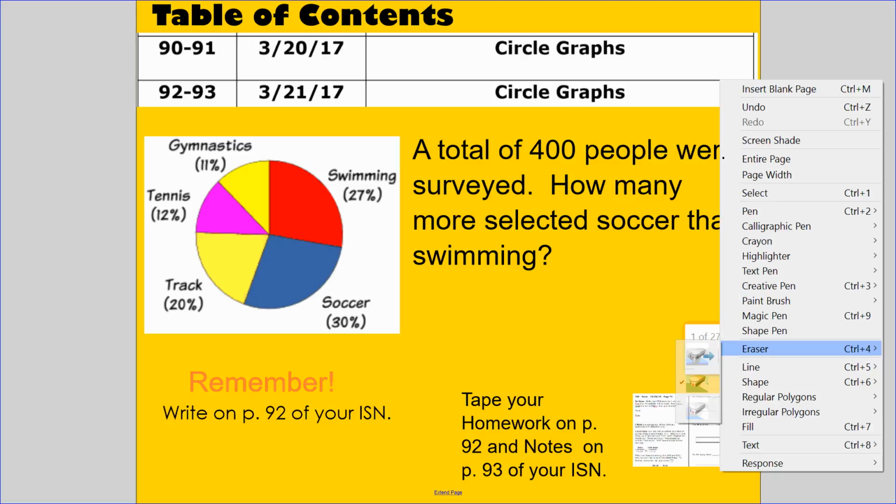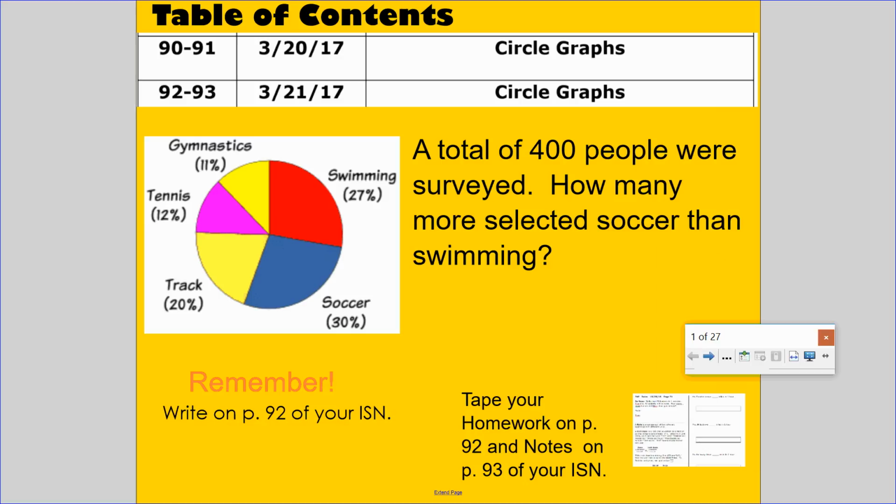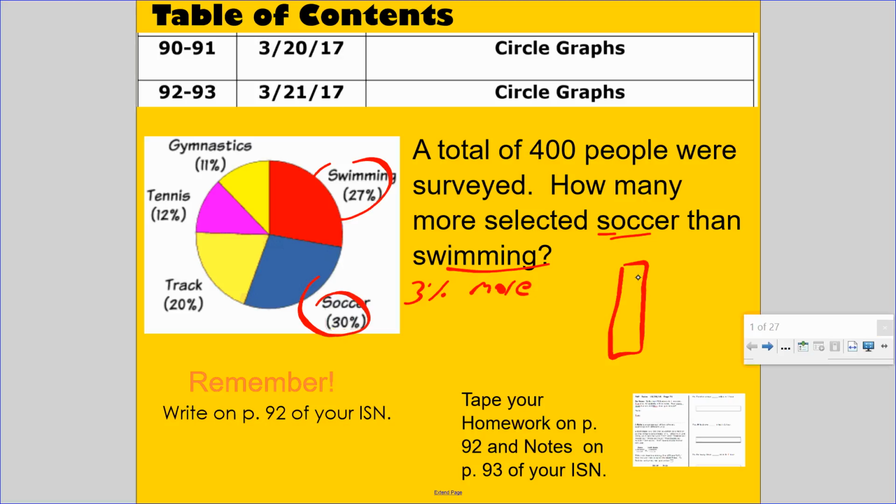So let me get my pen. How many more selected soccer than swimming? Well, here's soccer and swimming. Soccer is favored by 30% of those who were surveyed, and swimming was favored by 27% of those who were surveyed. So 3% more prefer soccer than swimming. I need to draw a percent bar. This is what I'm more comfortable with. So 3%, that's like a sliver. That's hardly any percentage out of 100%.